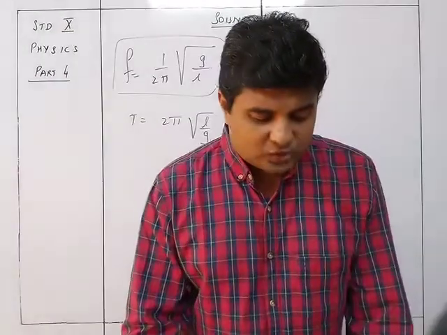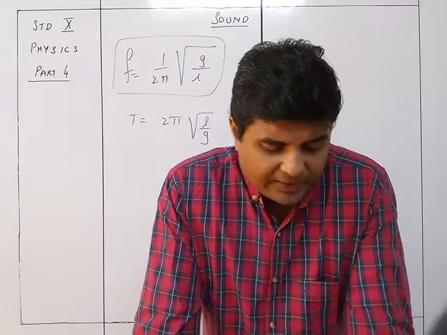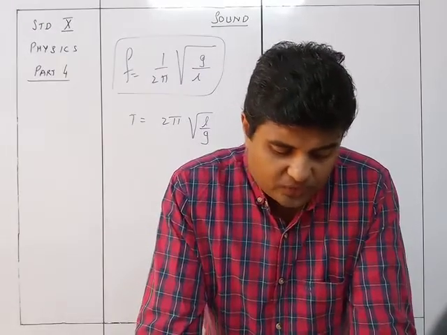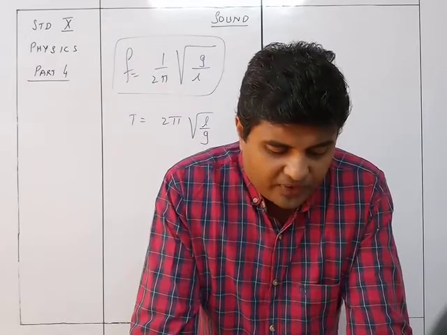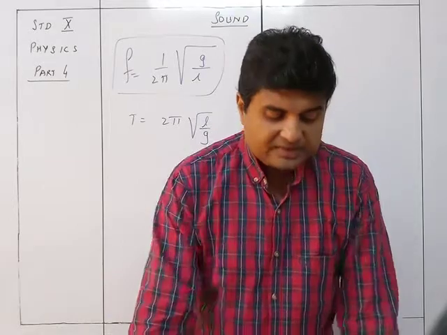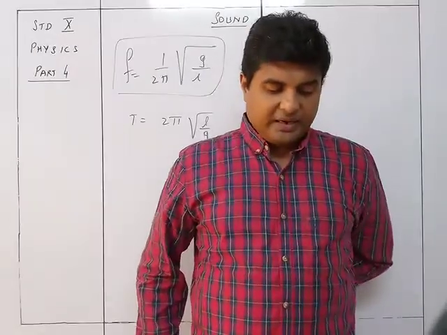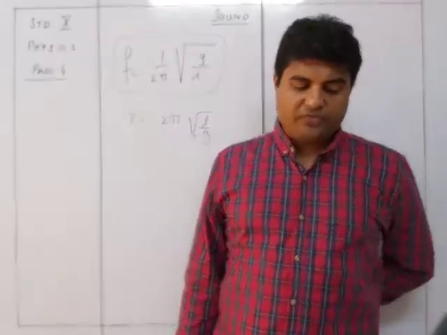The third is when a tuning fork is struck against a hard rubber pad, it vibrates with its natural frequency. The vibrations form longitudinal waves in air, which when they reach our ears, sound is heard. This sound is of one single frequency. It is called a pure note. Different tuning forks produce sound of different frequencies.